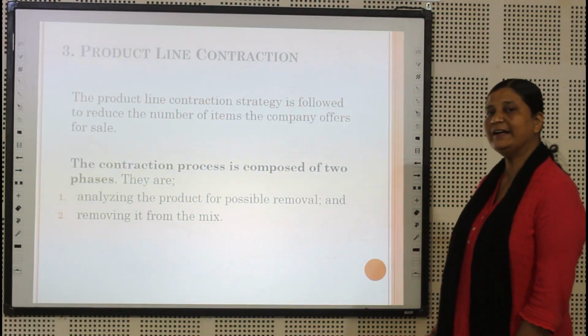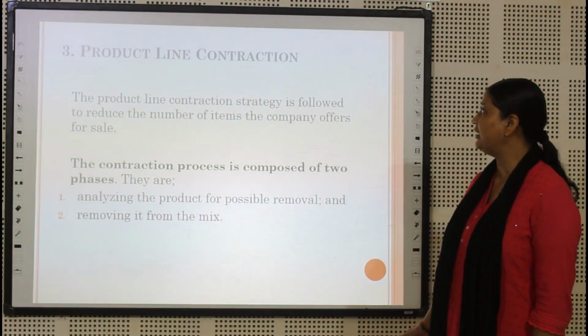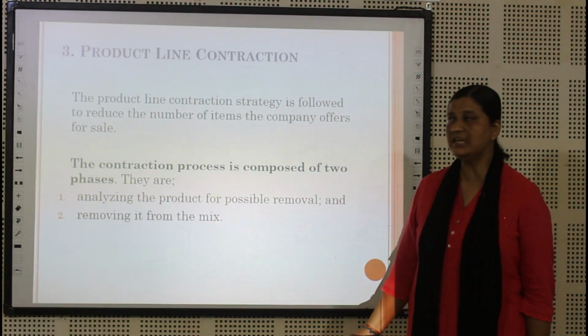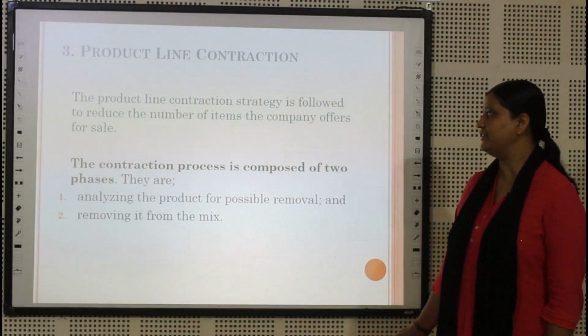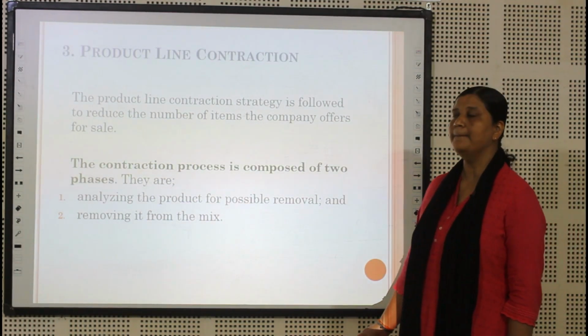This is the third product line strategy, that is product line contraction. The product line contraction strategy is followed to reduce the number of items the company offers for sale. The contraction process is composed of two phases. They are analyzing the products for possible removal and removing them from the mix.